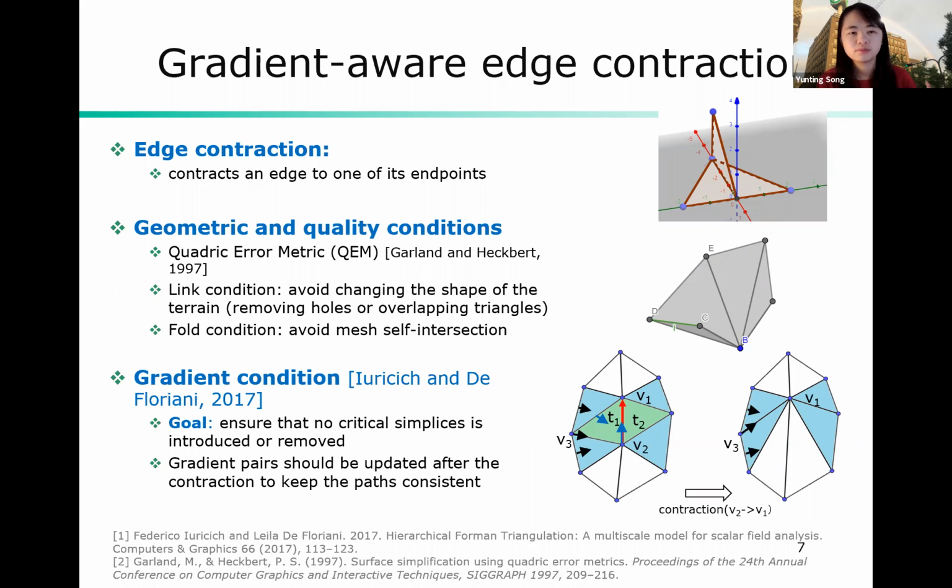The difference between gradient-aware edge contraction and a normal edge contraction is that we should also consider the gradient condition. The purpose of gradient condition is to ensure that no critical simplices is introduced or removed during the contraction. And also, we should update gradient pairs after the contraction to keep the gradient paths consistent.